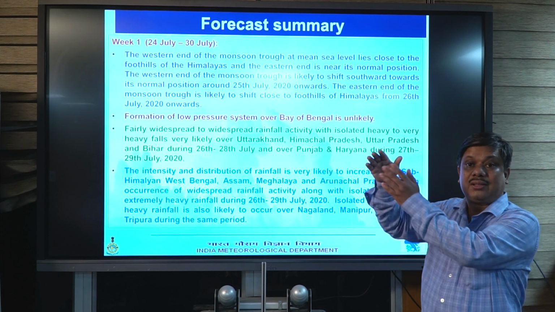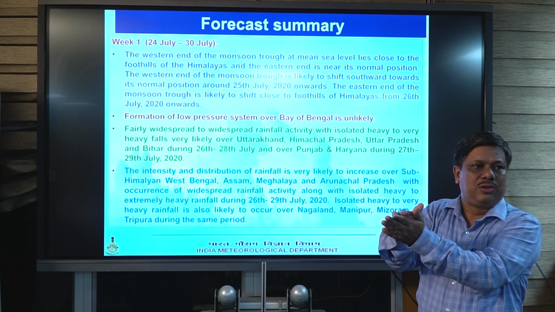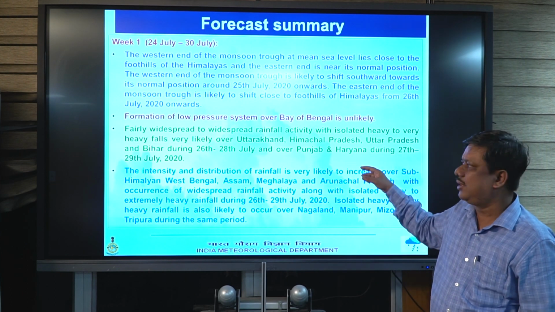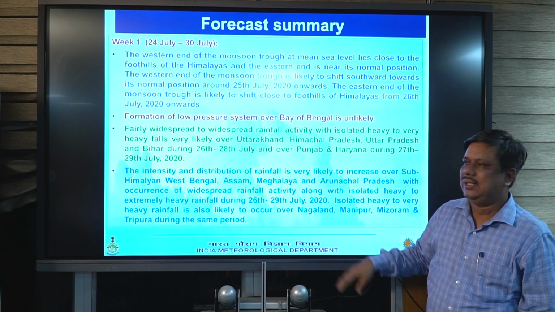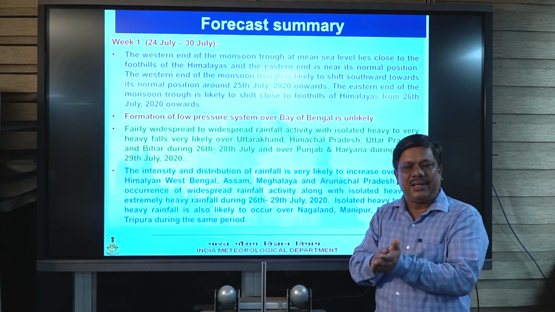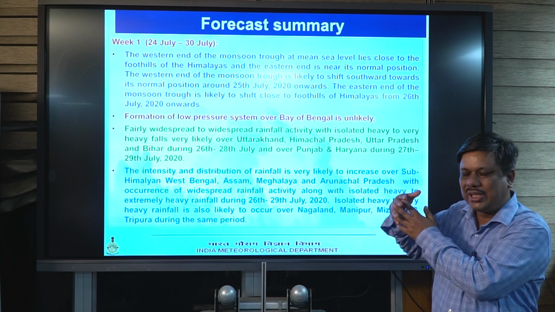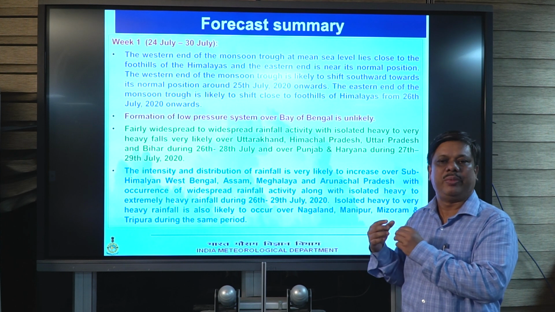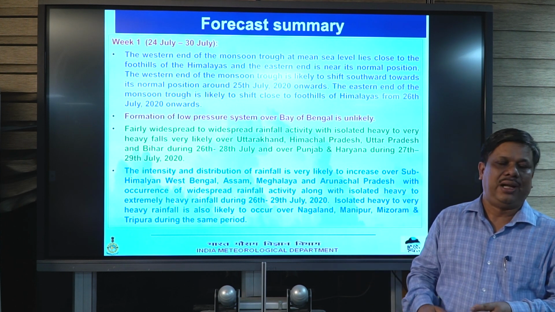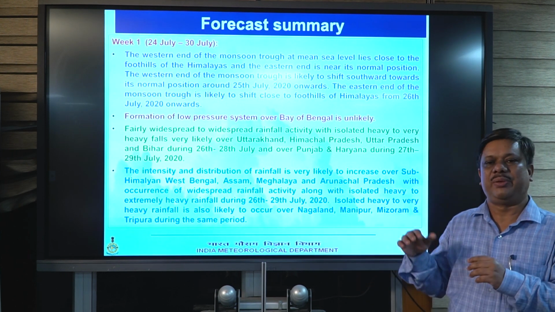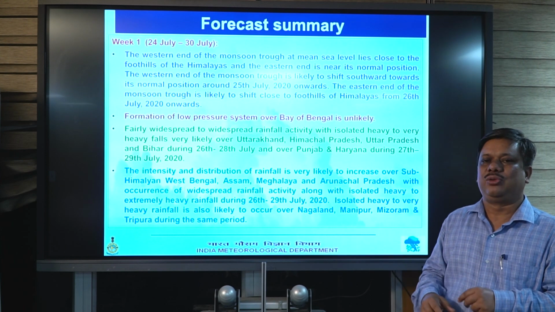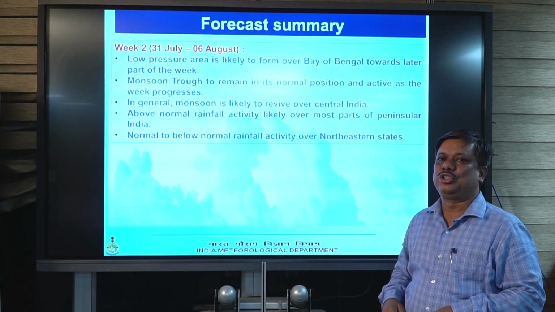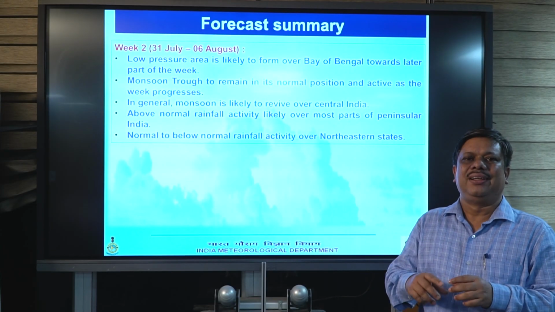As I told, the monsoon trough will shift towards south, so due to that Punjab and Haryana also will be getting good rainfall after 27th, and as the eastern end will go back to the foothills, the northeast will again have heavy to extremely heavy rainfall, and the flood scenario happening there over northeast India will again worsen.